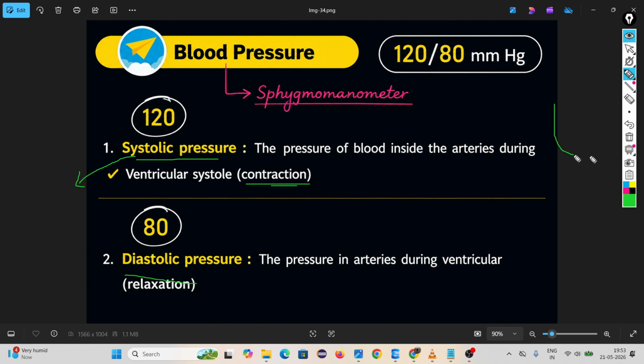जब contraction होता है, contraction means चिपक जा रहे, shrink हो जाना. That time the pressure that is created inside arteries is called systolic pressure. Okay.